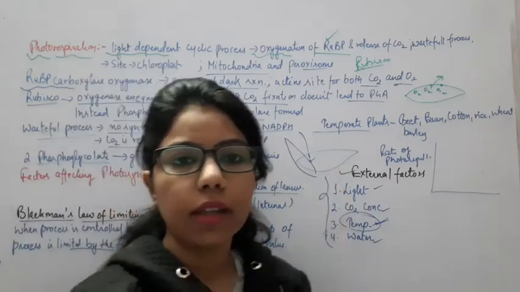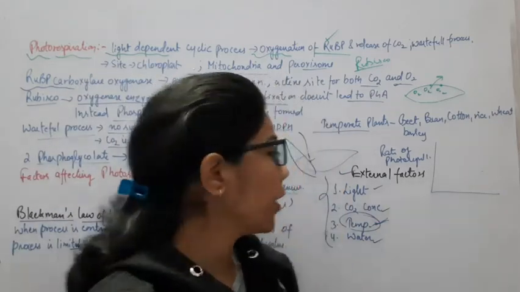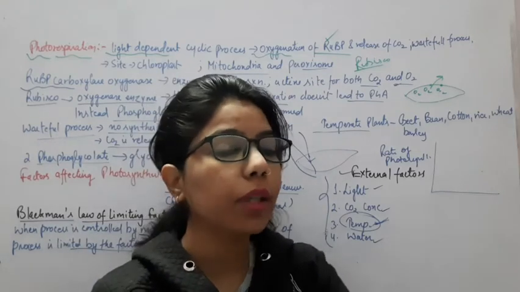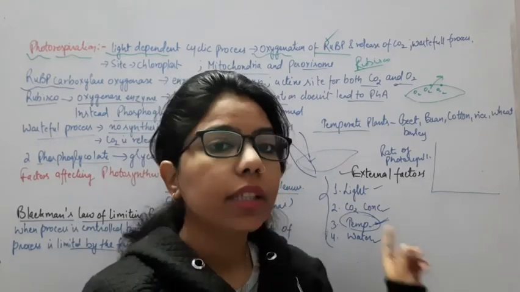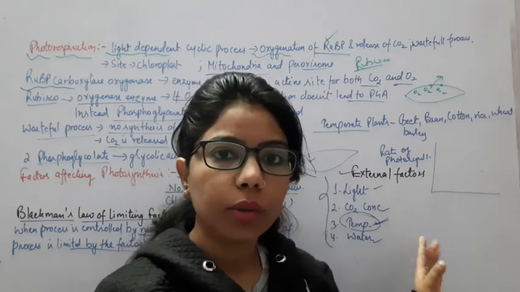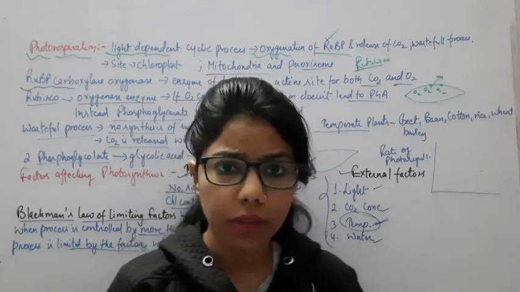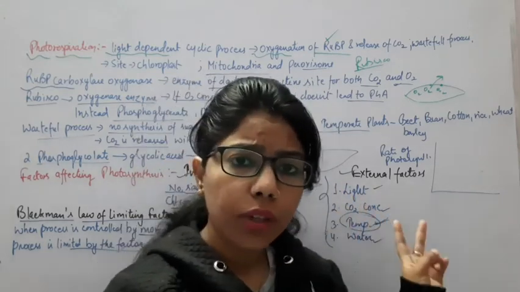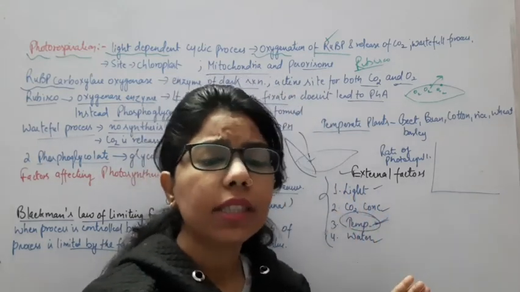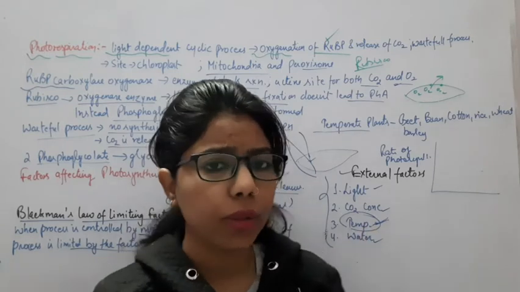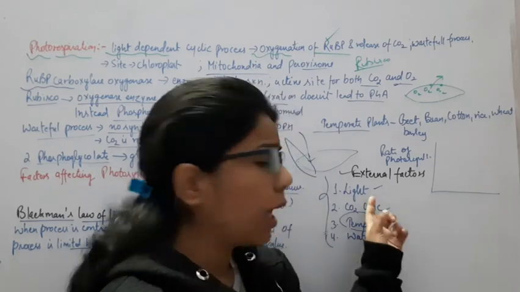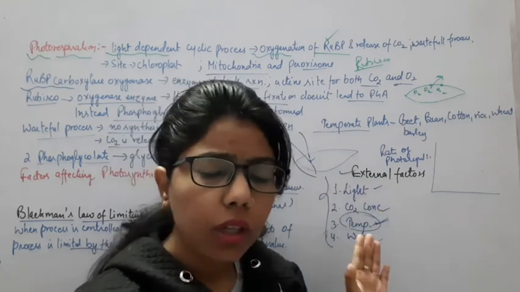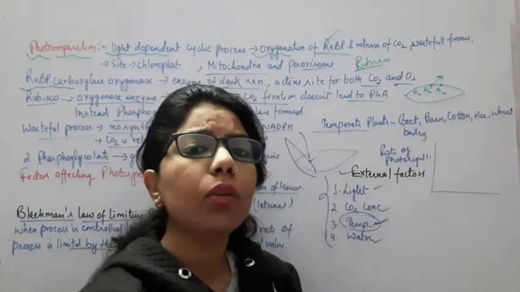Now comes the external factors. What are these external factors? For example, light. Light is very, very important. If there is no proper light, there will be no splitting of water molecules, and this light should be of proper wavelength. We have learned that there are two types of chlorophyll, P680 and P700 nanometer. So there must be light of proper wavelength, and if it is not there, there will be no photosynthesis.